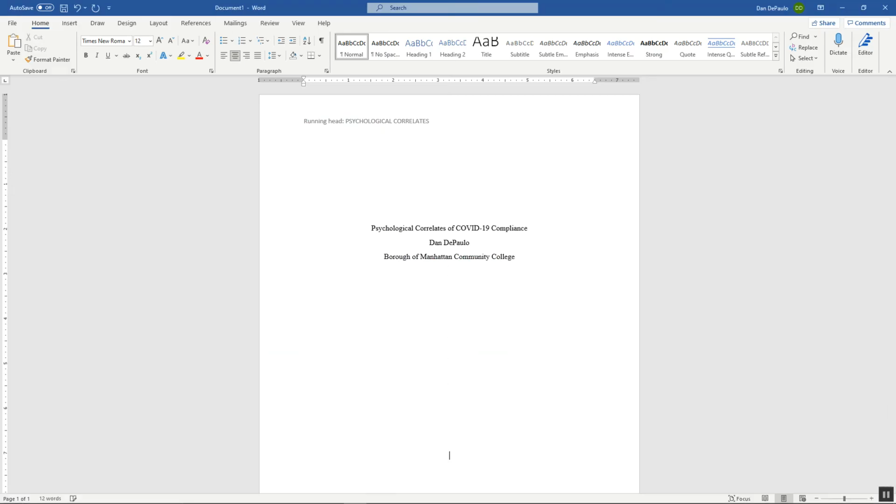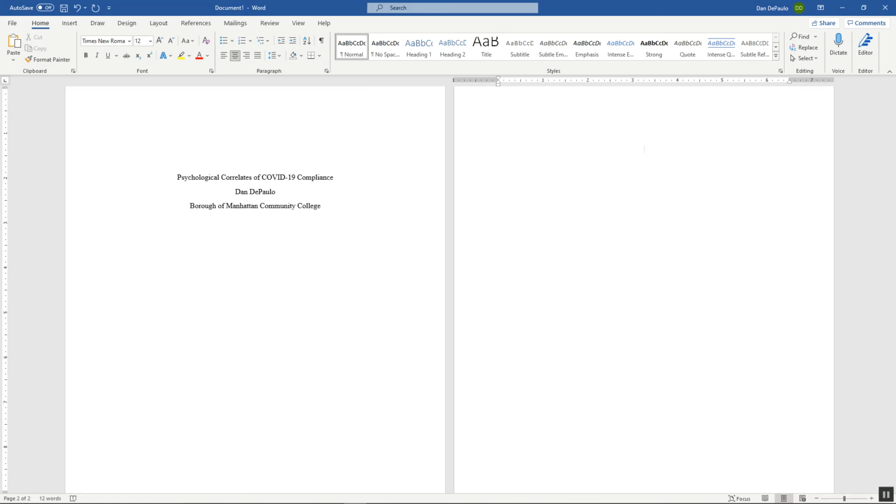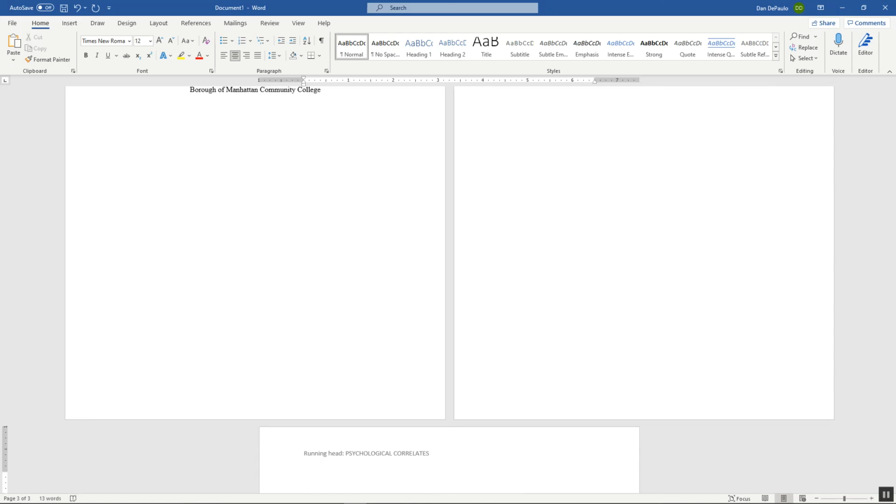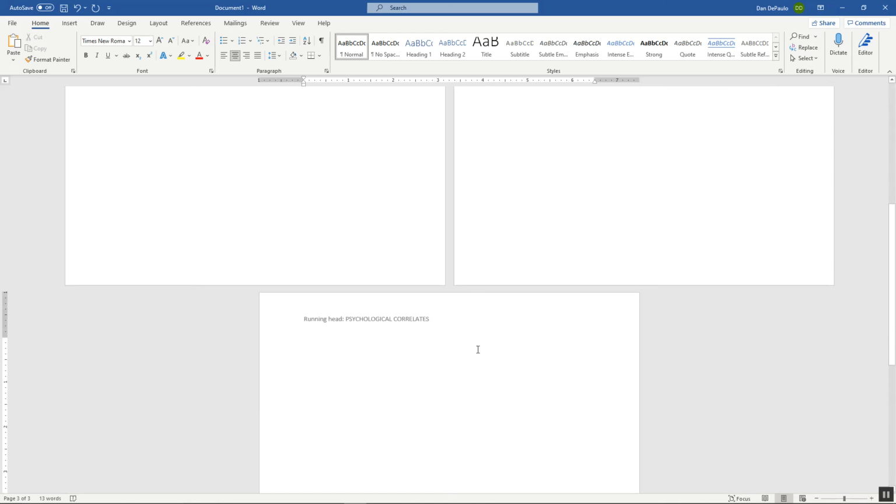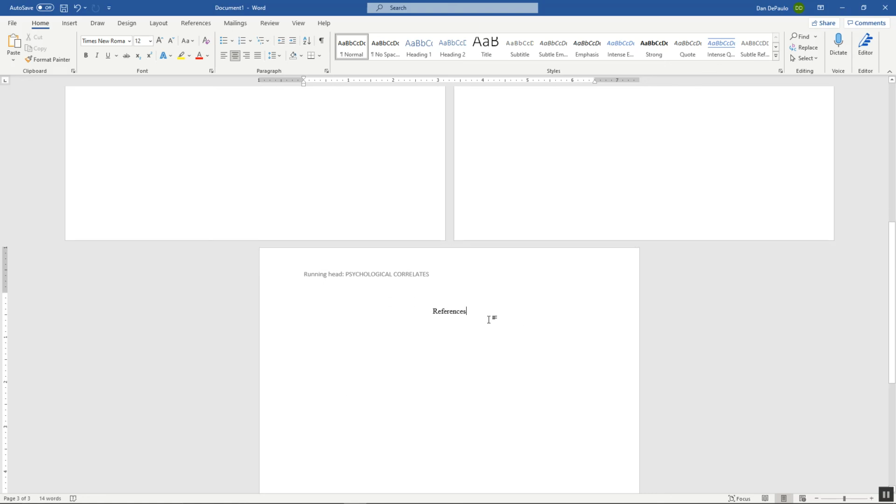Let's say I make my reference page. So I have an abstract here. So I write the word abstract, whatever. You write your abstract out there. And then on the next page, you can write references. And remember, get rid of running head here. On the subsequent pages, the words running head only go on the first page. So let's say you have references here. And then you just paste it in like that.